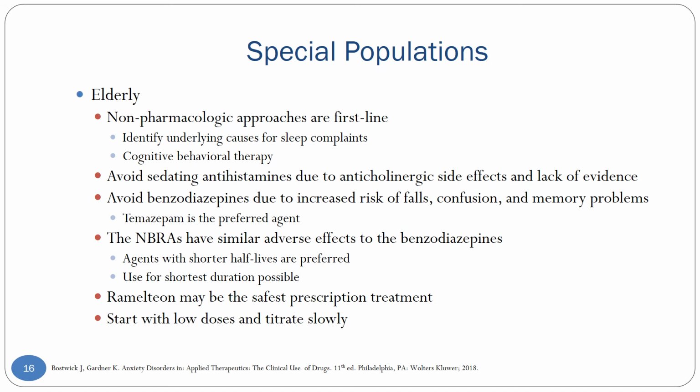The NBRAs have similar adverse effects to the benzodiazepines. If you're going to use one, agents with shorter half-lives like zolpidem or zaleplon are preferred, and you should use them for the shortest duration possible. Of our prescription medications, Ramelteon has typically the best safety profile and may be most appropriate to start with in our elderly patient population. And then with all our medications, make sure to start with a low dose and titrate slowly.